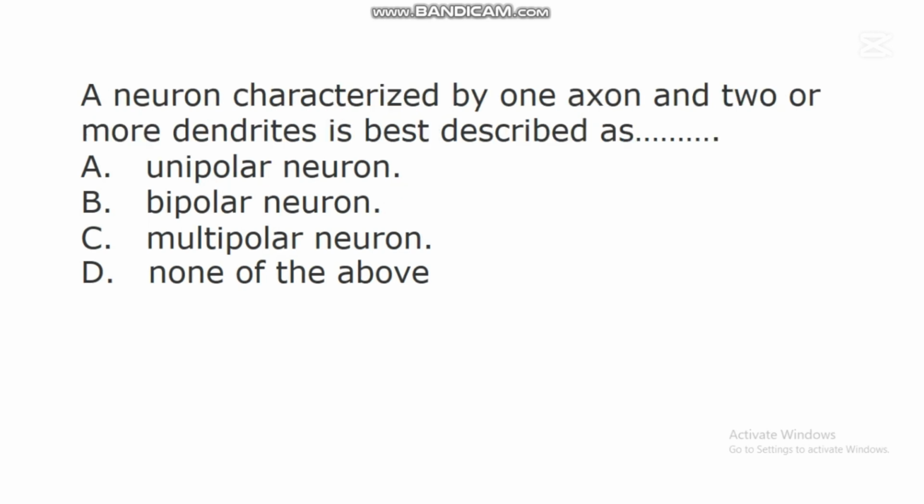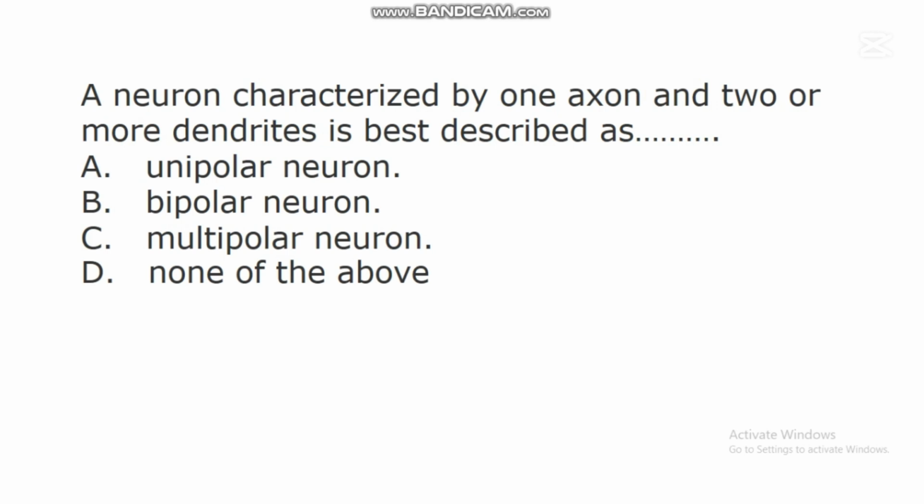The next question says, a neuron characterized by one axon and two or more dendrites is best described as dash. A. Unipolar neuron. B. Bipolar neuron. C. Multipolar neuron. D. None of the above.